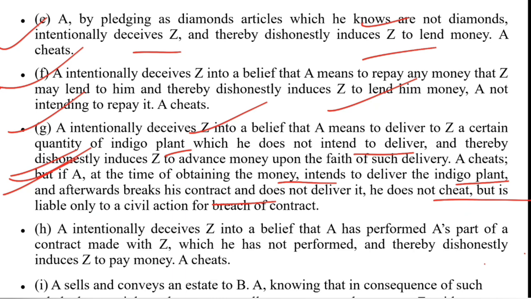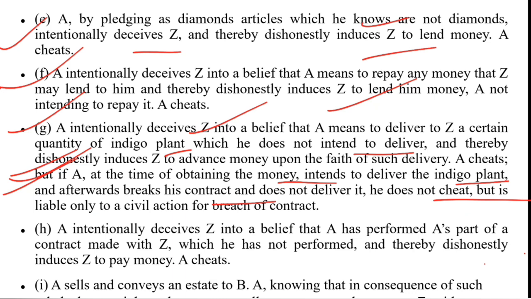So here, if A at the time of obtaining the money intends to deliver the indigo plant, he was actually intending to deliver it, but afterwards he breaks the contract. He afterwards found out that he is not able to deliver it. There may be some reasons, but at the time of making the agreement he wished the articles, here the indigo plants, to be delivered, and on that agreement he takes money, and then afterwards he breaks the contract saying that no, we do not have the indigo plants. So this is not cheating, this is a breach of contract. The right remedy for these cases would be to file a civil suit.